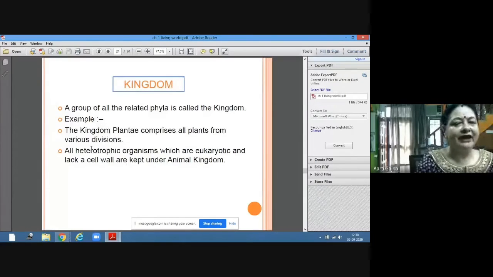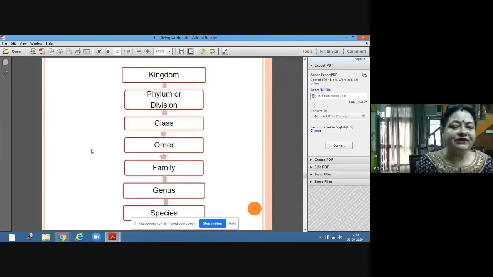Kingdom. Next is the kingdom, the highest and largest group. A group of all related phyla is called the kingdom. For example, all plants of different divisions come in the plant kingdom. So this is the hierarchy.